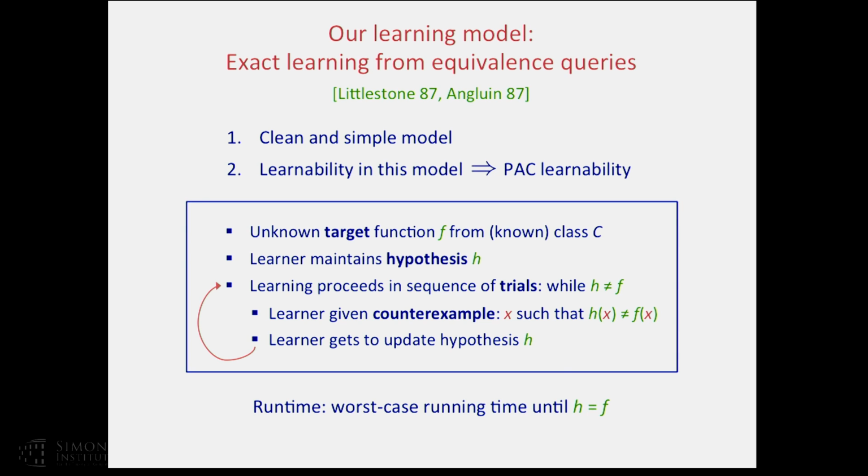The learner maintains a hypothesis H, her best guess as to what f is. And the learning, as I said, proceeds in a sequence of trials. While H is not exactly equal to f, we're working again with exact learning,